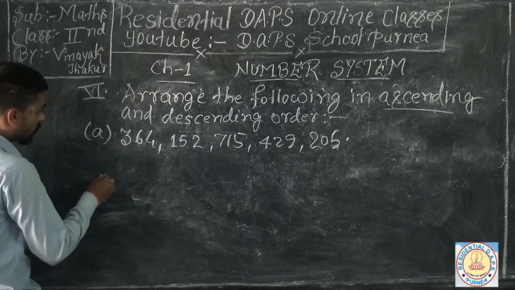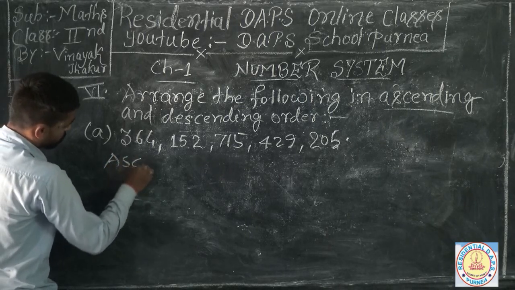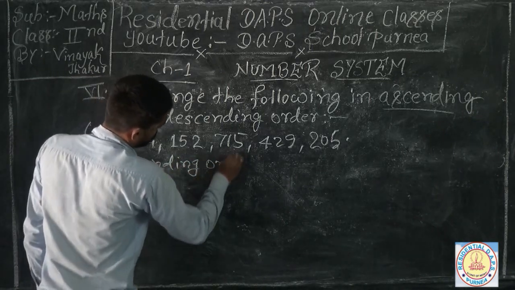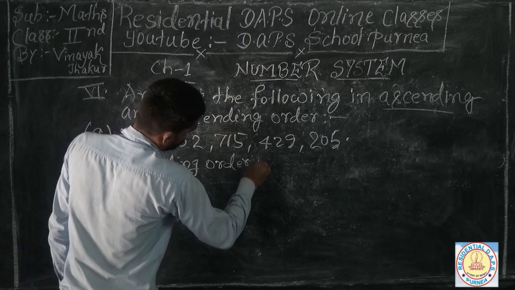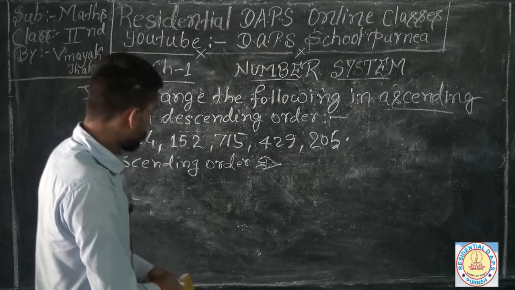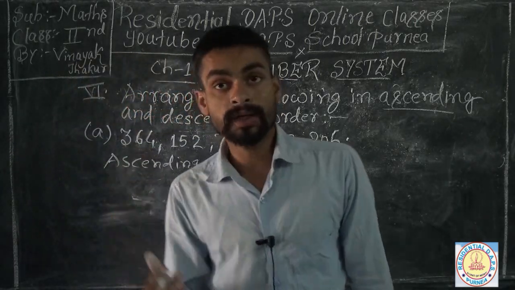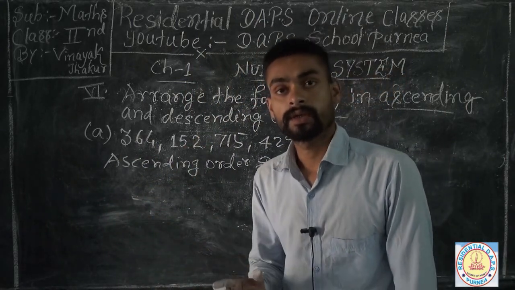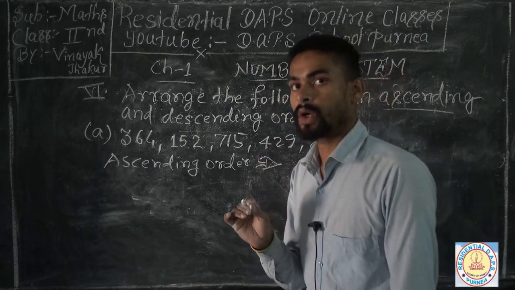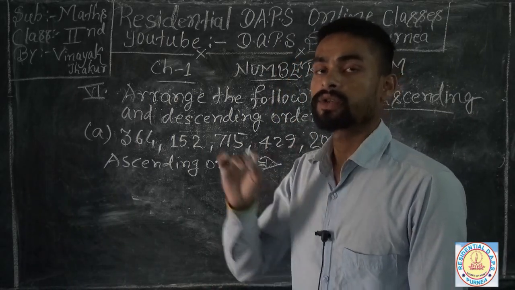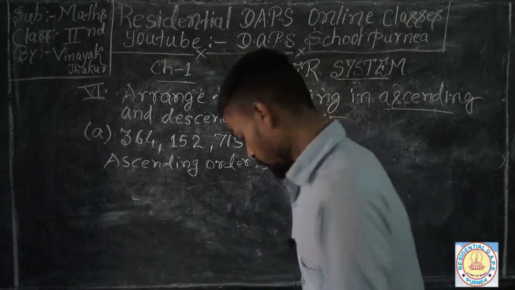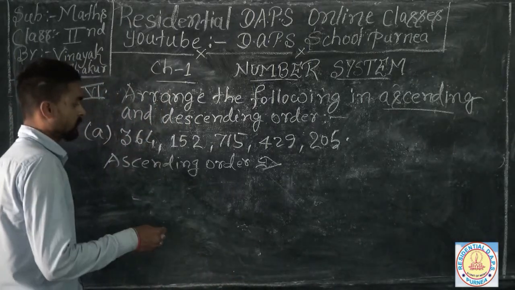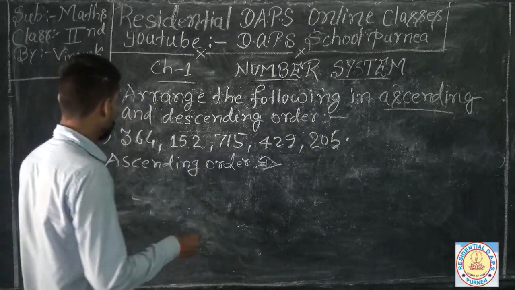So in ascending order, guys, you need to remember just one thing here, that ascending order is always known as the increasing order, which means smallest to largest. So we are going to find out the ascending order of those numbers.